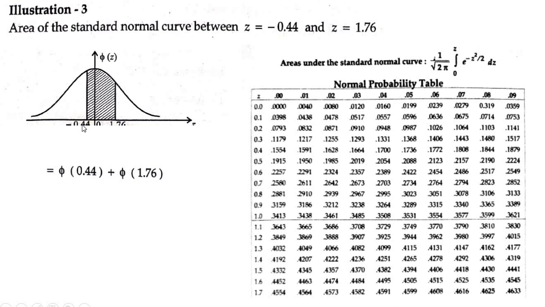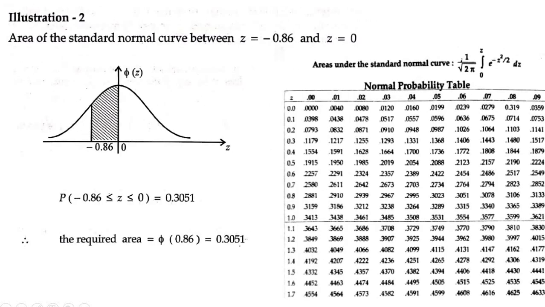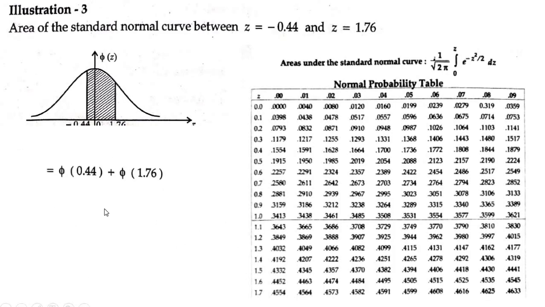Similar to the previous one, when you have a negative value, how do you write it? This is also equal to P of z greater than or equal to 0 less than or equal to 0.44. When you change into positive, 0 comes here, and the positive value comes there. What is that equal to? That is directly equal to phi of 0.44.